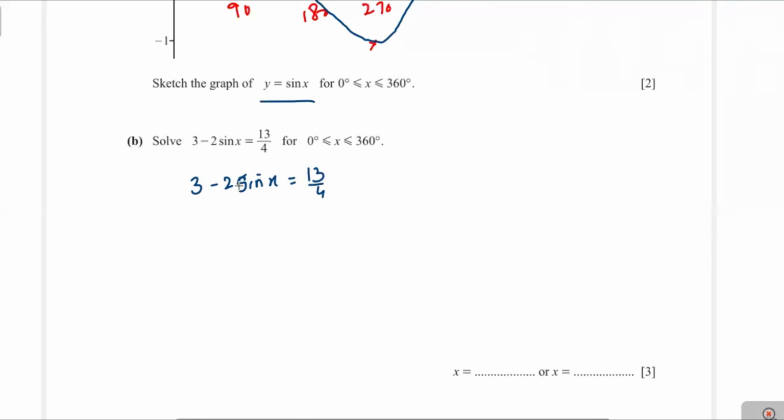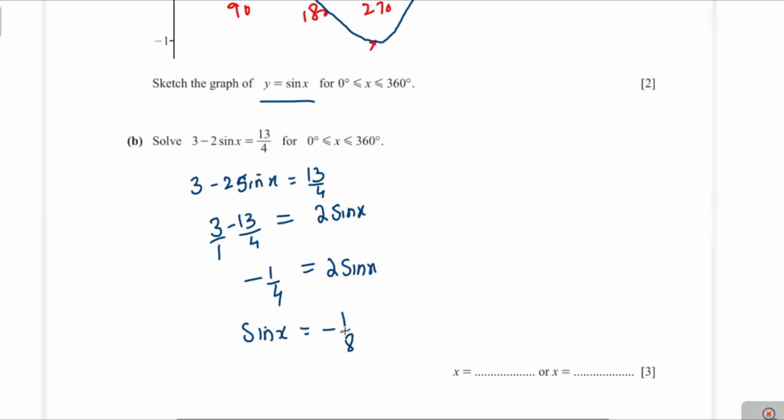Now we shift the sign from left to right side. We get 3 minus 13 over 4 equal to 2 sine x. And then that will be equal to 3 over 1 minus 13 over 4. That value is equal to minus 1 over 4, equals 2 sine x. And therefore, sine x will be equal to minus 1 over 8.